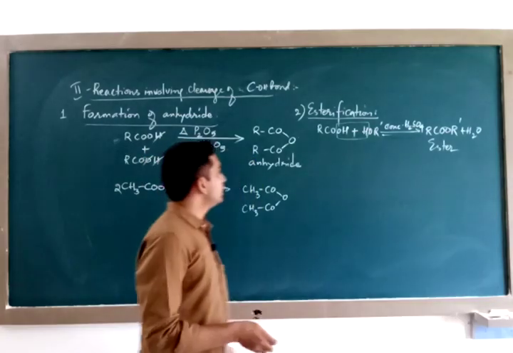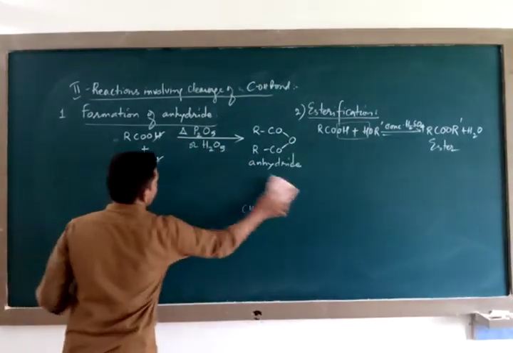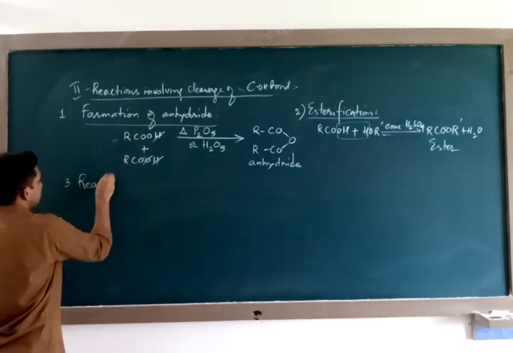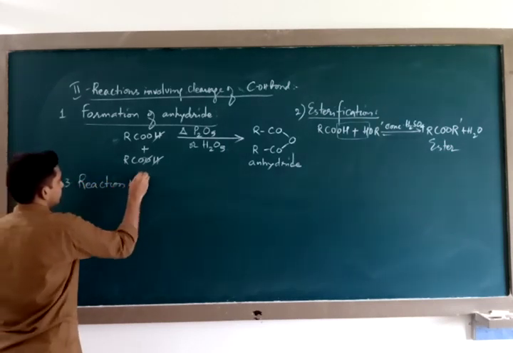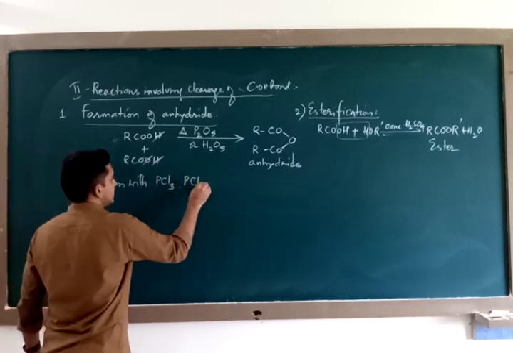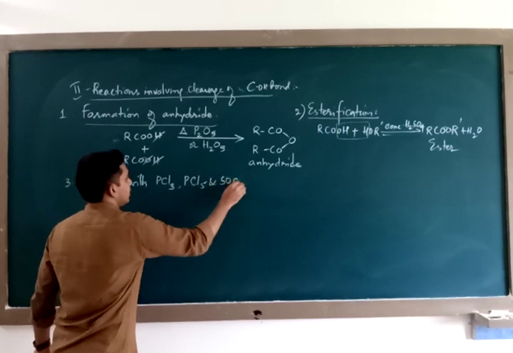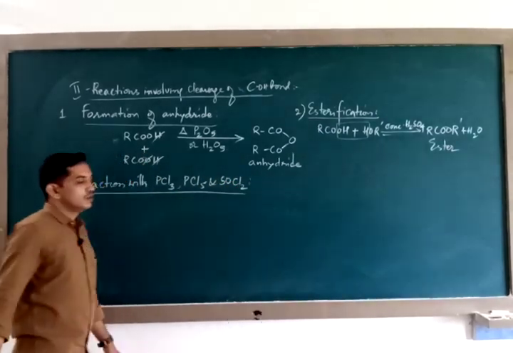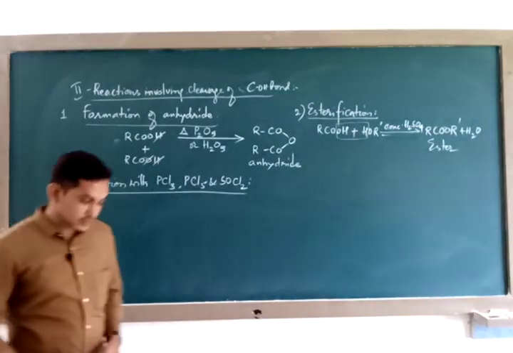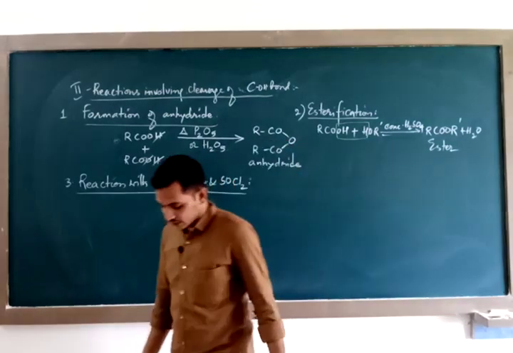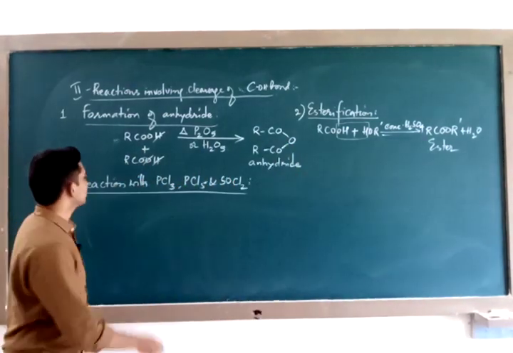Then we have reaction with PCl3, PCl5 and SOCl2. You have studied these reactions in the haloalkanes chapter also, but still we shall see how they react.